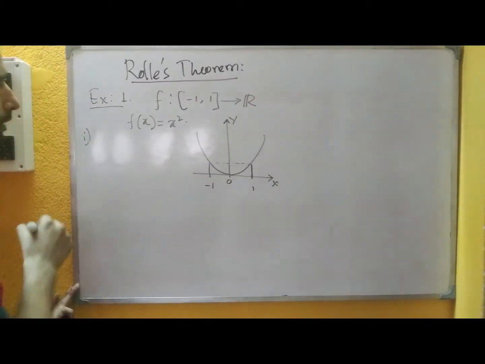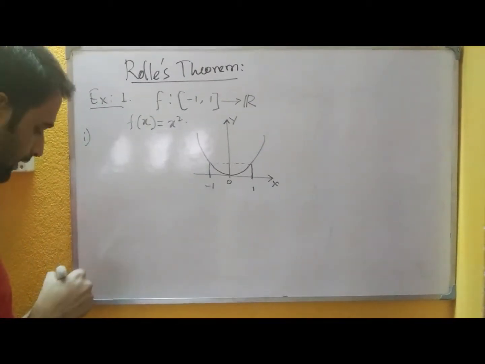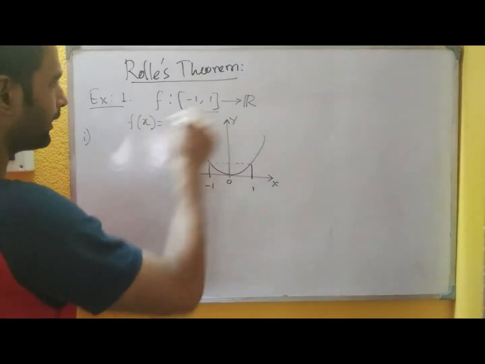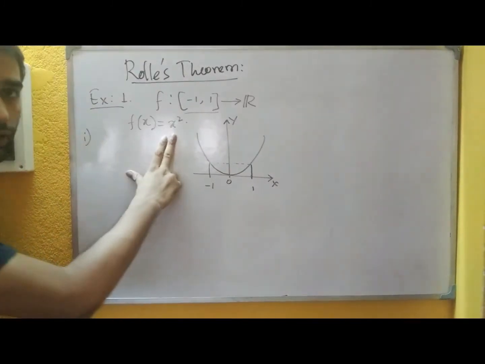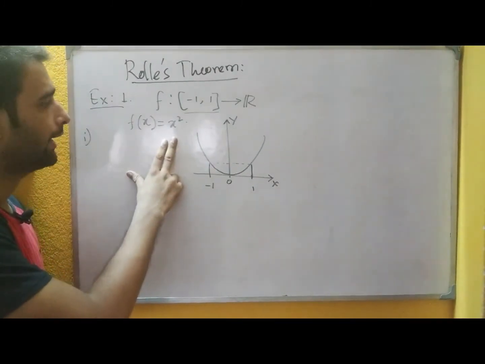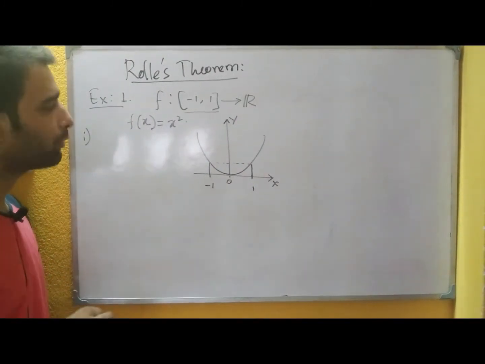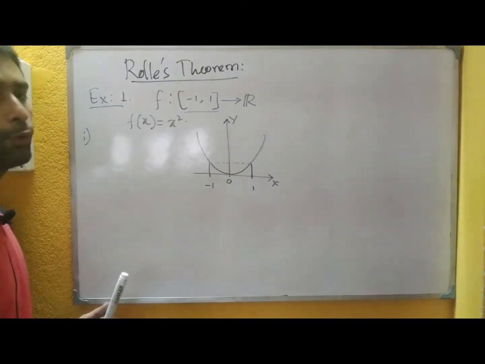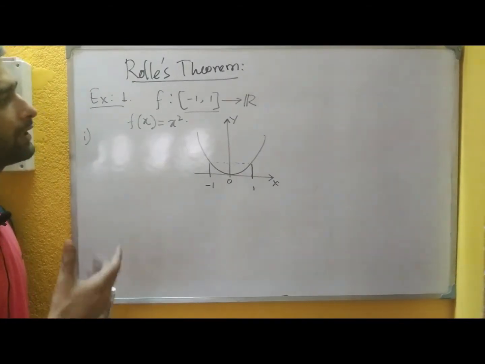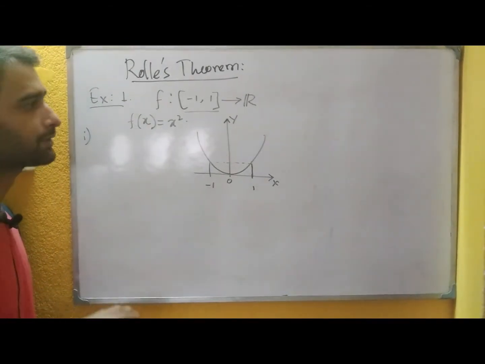So condition 1, that the function should be continuous on the domain, here minus 1 1. Clearly x square is a polynomial kind of function and every polynomial function we know becomes continuous in any domain, in all over R. So it will be continuous in all its subsets.